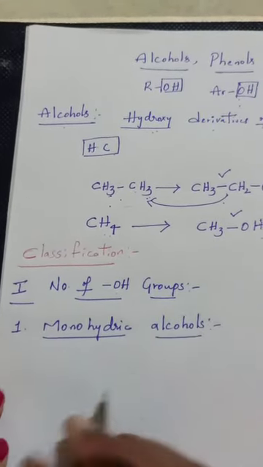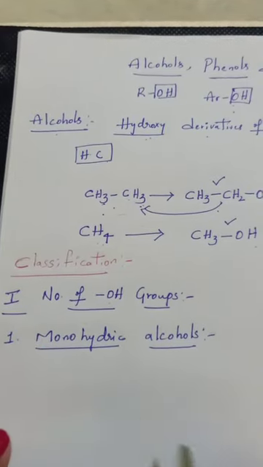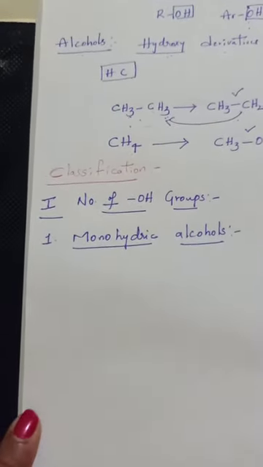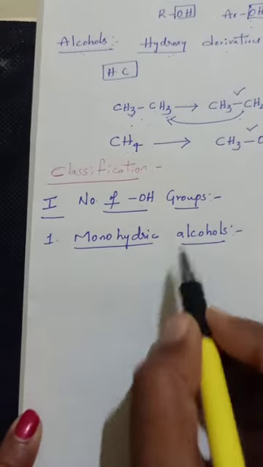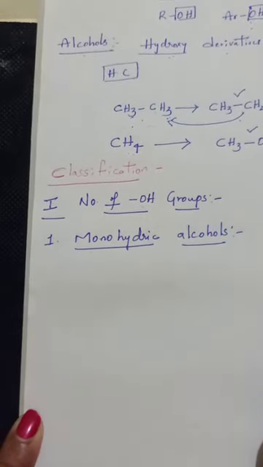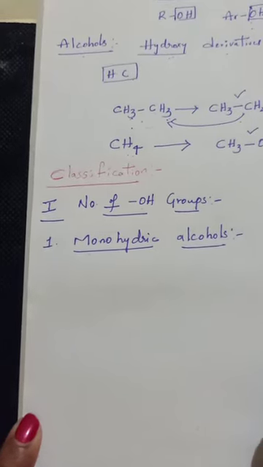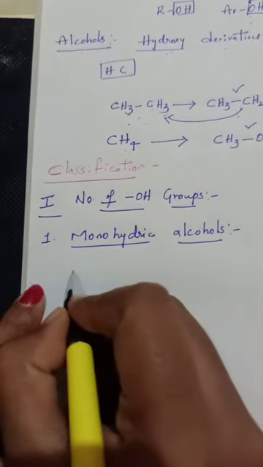The name itself indicates that mono means only one. If only one hydroxy group is present in a given molecule, then it is known as a monohydric alcohol. Examples: CH3OH, where only one hydroxy group is present, so it is a monohydric alcohol.